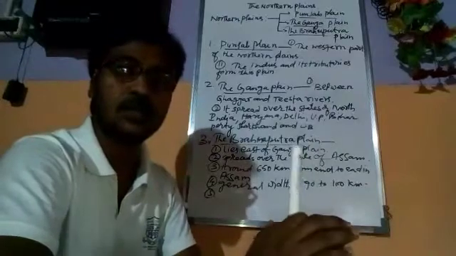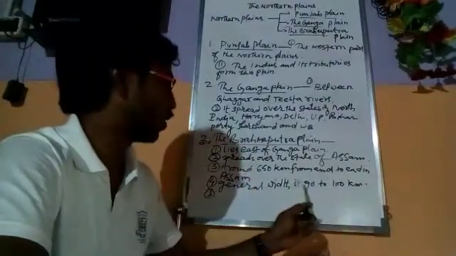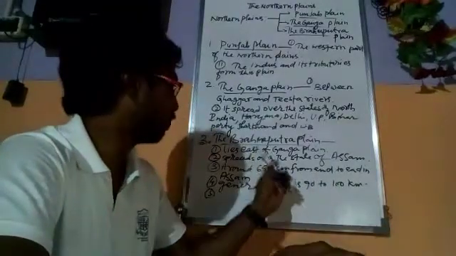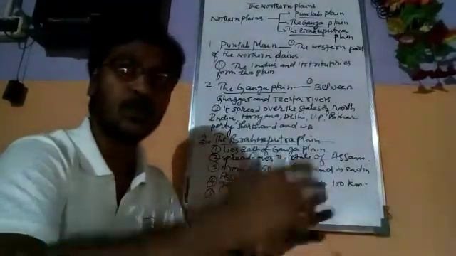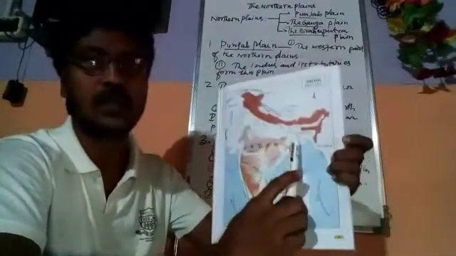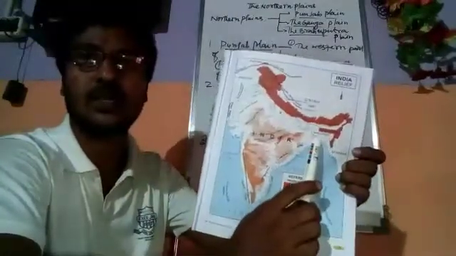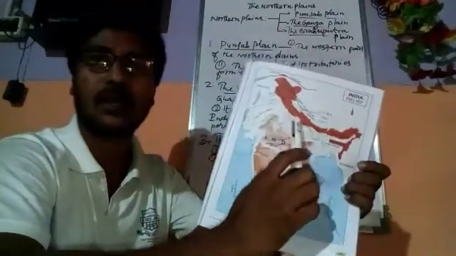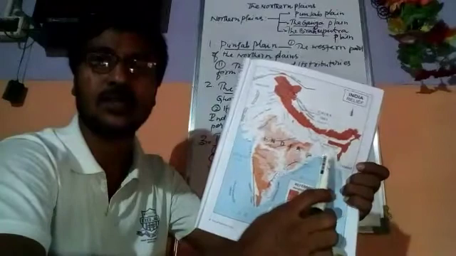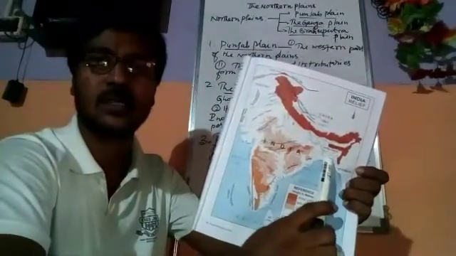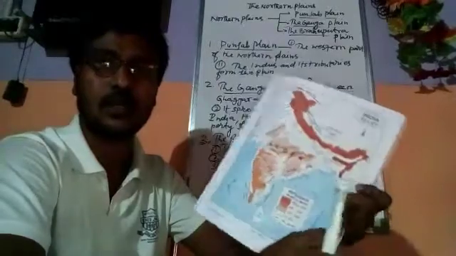At the end of this Brahmaputra plain, two rivers join, that is Ganga and Brahmaputra, and they create the world's largest delta. The Brahmaputra river comes down from here and the Ganga comes down here. At the end, they join together and create the world's largest delta, that is the Sundarban delta.